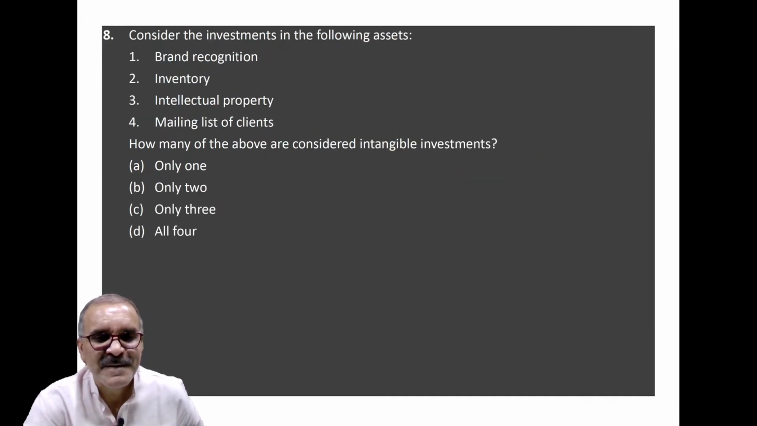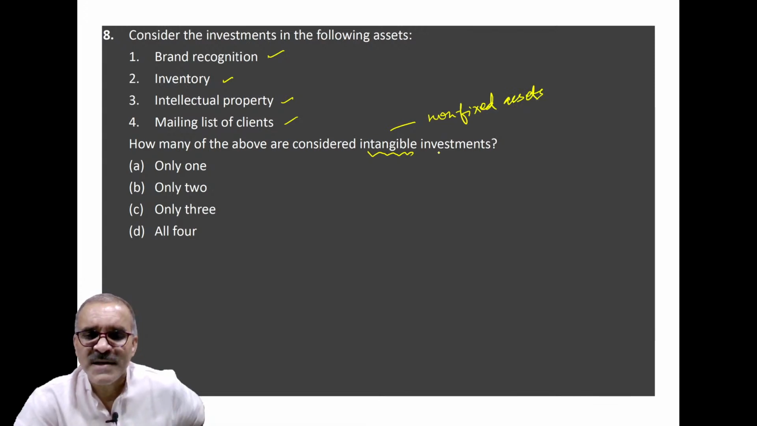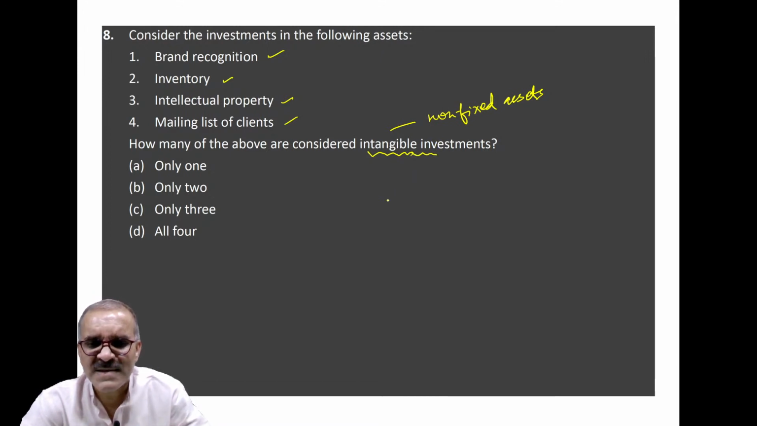Okay, coming to question number 8. Consider the investment in following assets: brand recognition, inventory, intellectual property, and mailing list. The question is asking how many of above are considered intangible investment. Intangible are basically non-fixed assets. Okay, the assets which you can use but you can't touch. They are not in physical form. They are known as intangible investment.